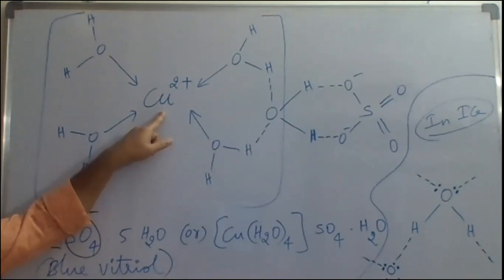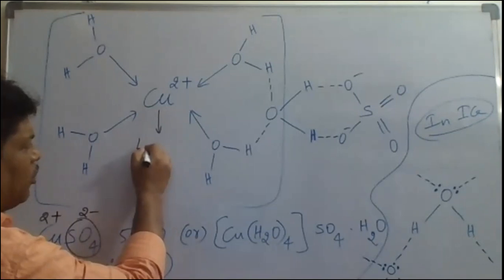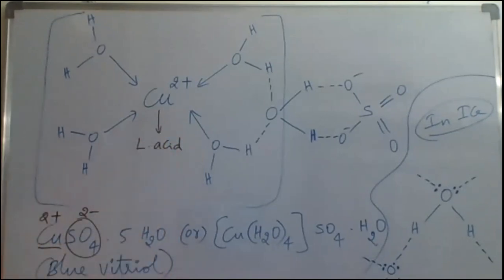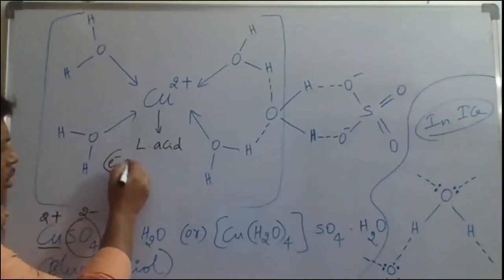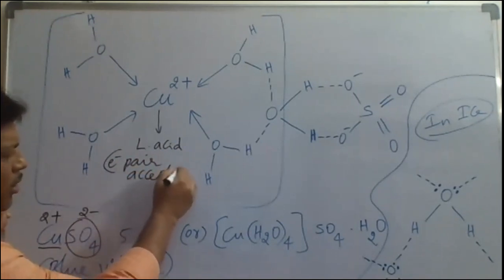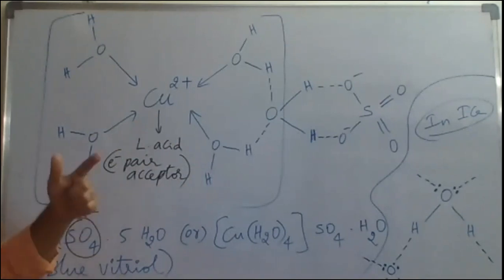So this is acting as a Lewis acid here. What is this called? Lewis acid. The electron pair acceptor is called a Lewis acid. So the Lewis acid here is Cu+2. Lewis acid means what I told you: electron pair acceptor. Electron pair acceptor is called Lewis acid.